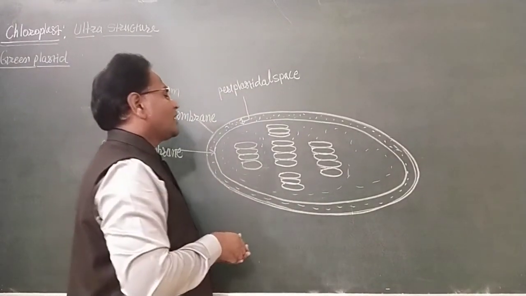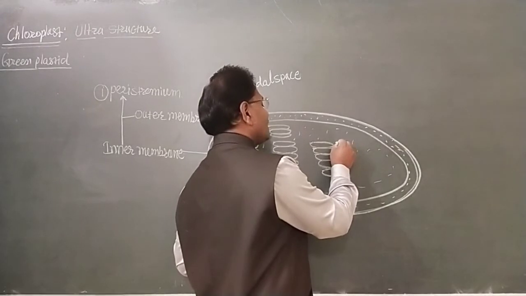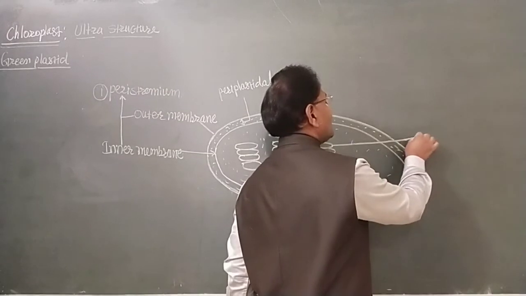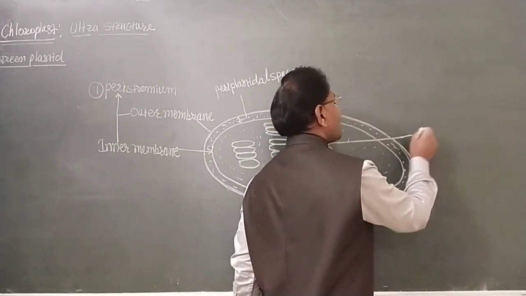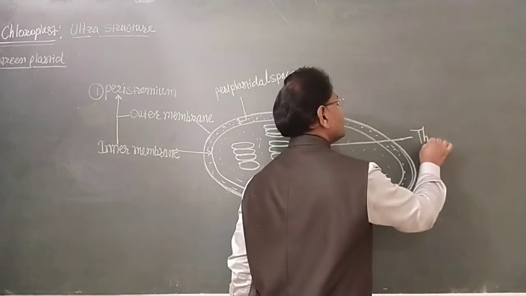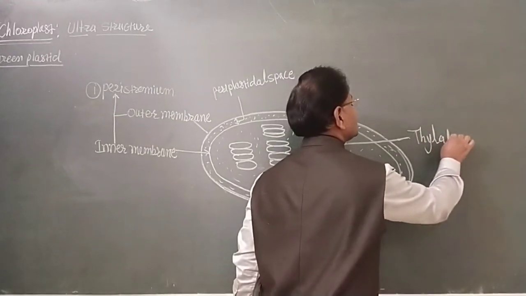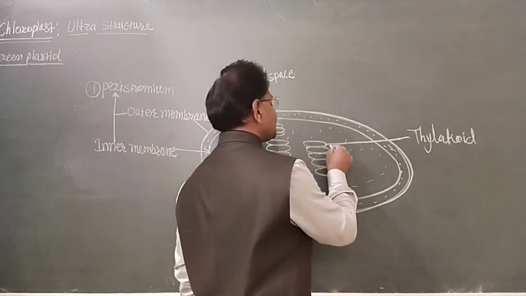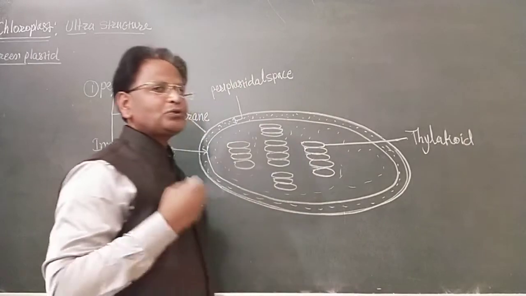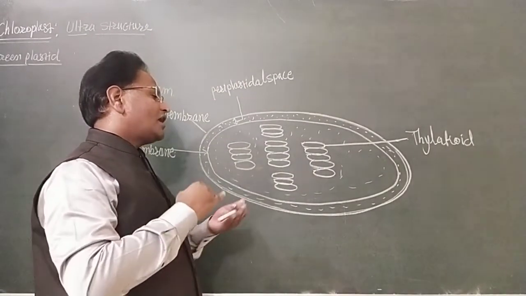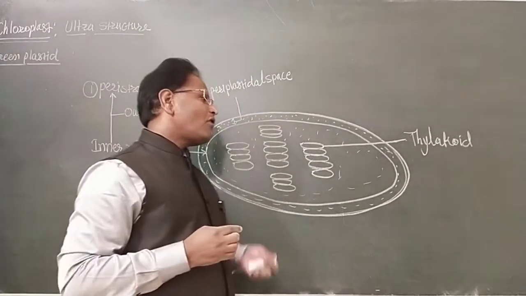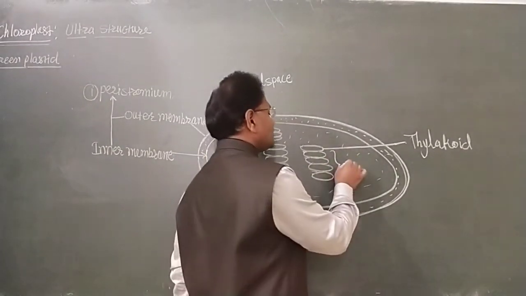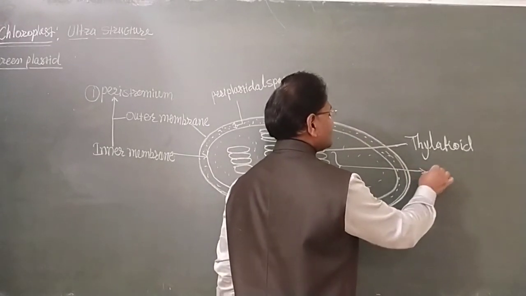Each granum is formed by stacks of thylakoids. More than two thylakoids are arranged one above the other and form a stack of thylakoids known as granum.